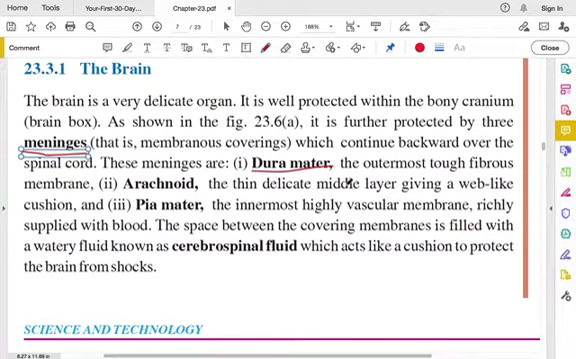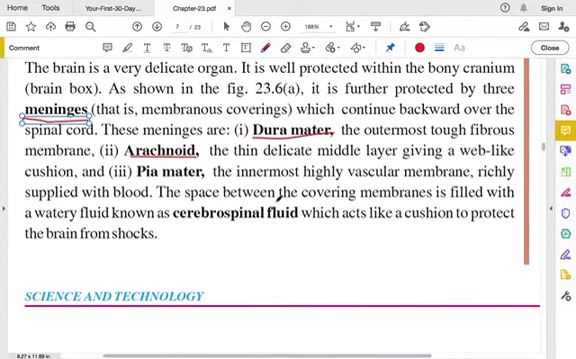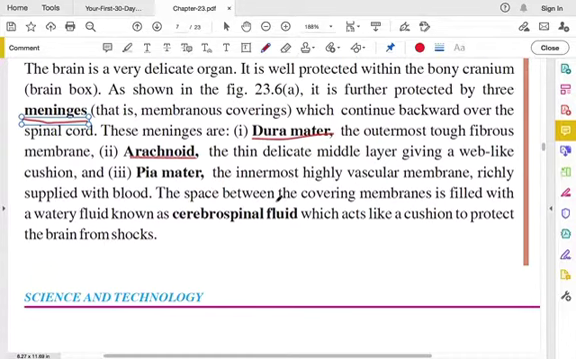And the next one is arachnoid. Next one is the arachnoid in the meninges. It is thin and delicate. Okay, delicate is soft, and it is a middle layer giving a web-like cushion. So it is web-like, and it gives cushion. If you have seen a sofa or anything, you have a cushion, right, for the softness. Like that, the thin delicate middle layer arachnoid acts like a cushion.